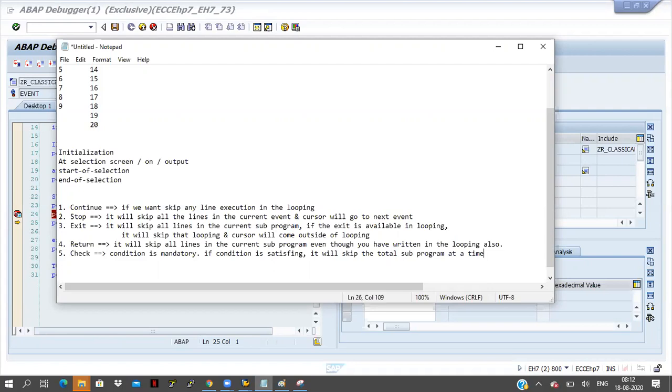Does anyone have doubts on these concepts? Continue, stop, exit, return, check. Sir, if the condition is not satisfied, then it will skip the total subprogram? Yes, yes. You have written if the condition is satisfying. Sorry, okay, one minute.